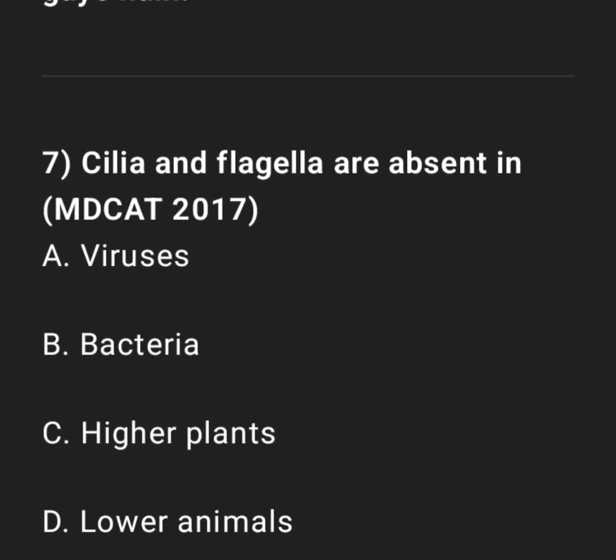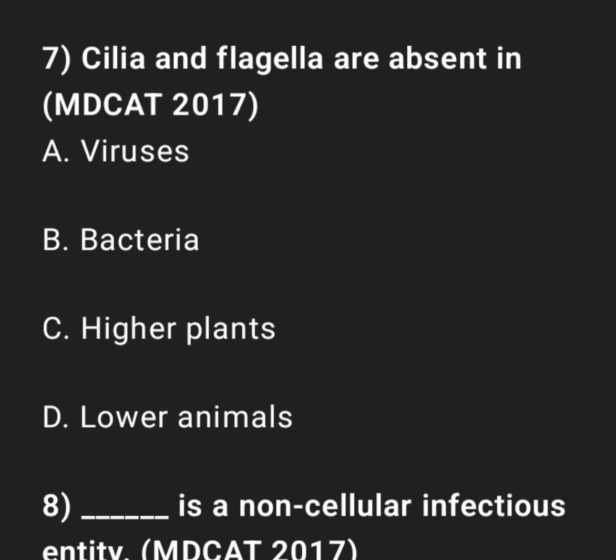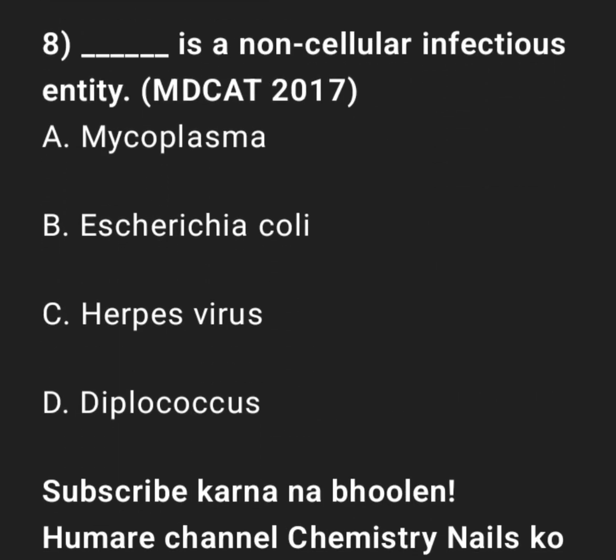7. Cilia and flagella are absent in, MDCAT 2017. A. Viruses. B. Bacteria. C. Higher plants. D. Lower animals. 8. Which is a non-cellular infectious entity? A. Mycoplasma. B. Escherichia coli. C. Herpes virus. D. Diplococcus.